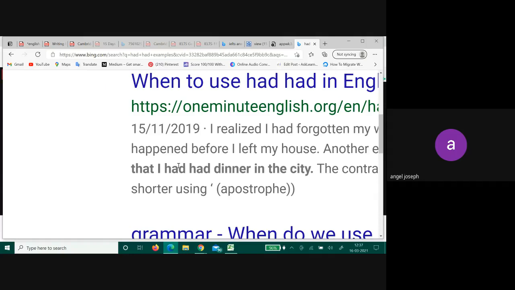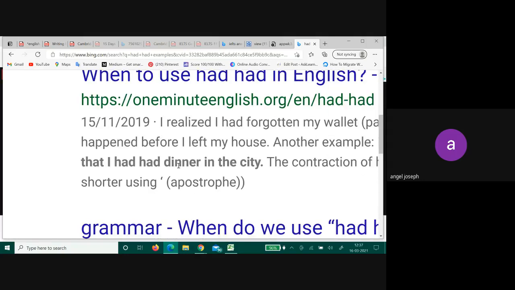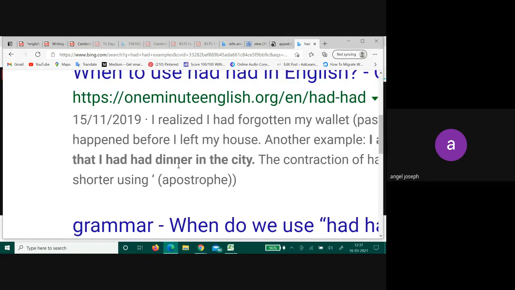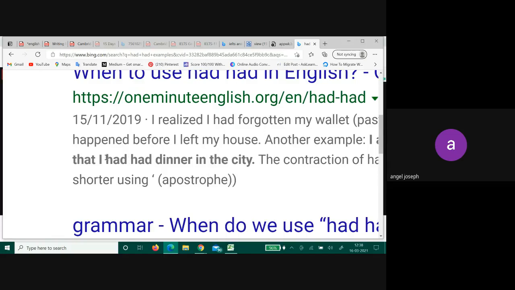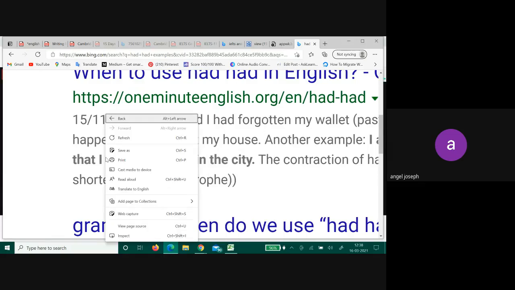Couldn't you simply say it like this? I told her that I had dinner in the city. He had the food. Okay. That is one, had dinner in the city. That is one usage there. Then what do you see? This had is just making it into a past perfect.